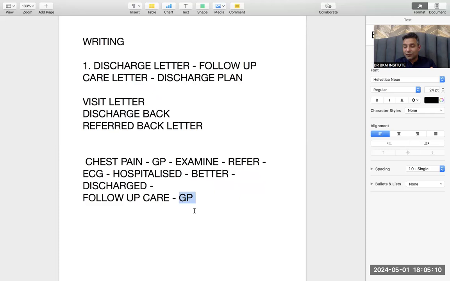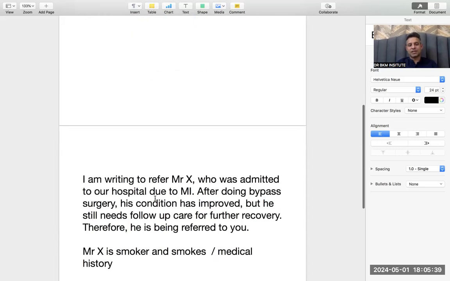In these kinds of cases, the GP is the doctor who will provide the follow-up care because he knows the patient already. Even though the GP may also appoint a nurse to provide the follow-up care, my letter is to write to the GP that, sir, now he is your patient, he is better now. We are in the hospital, we have so many patients who require surgeries. We are here for the surgery. You are the local GP. Please provide him follow-up care.